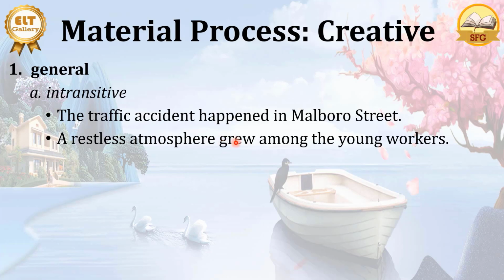So grew here is general because it can occur with many kinds of objects like atmosphere or restlessness or anxiety or happiness. Happiness grew among the young workers. And then we also have transitive general creative material process.